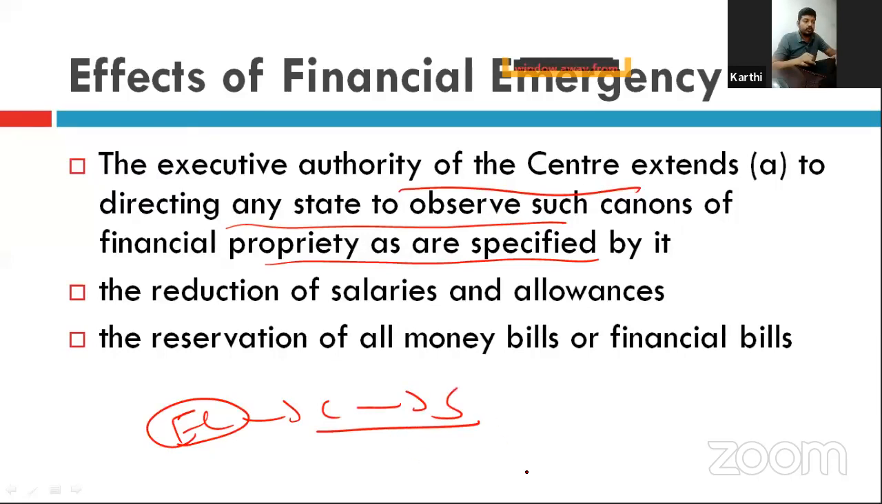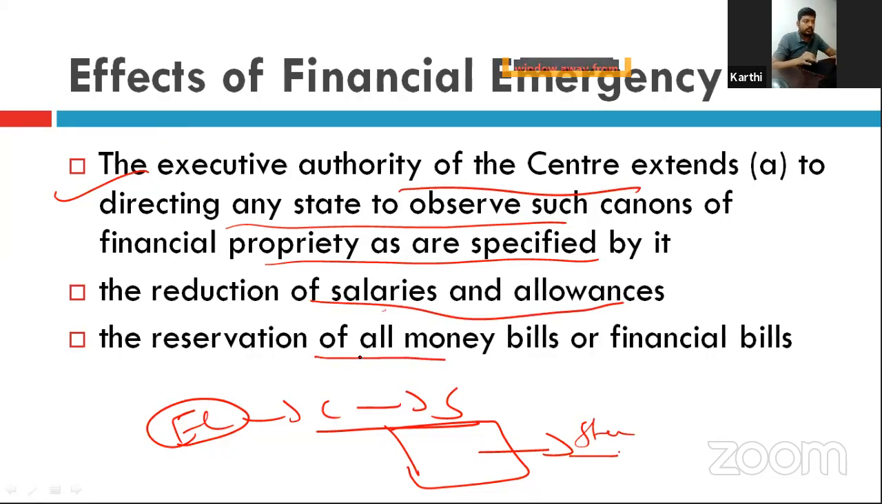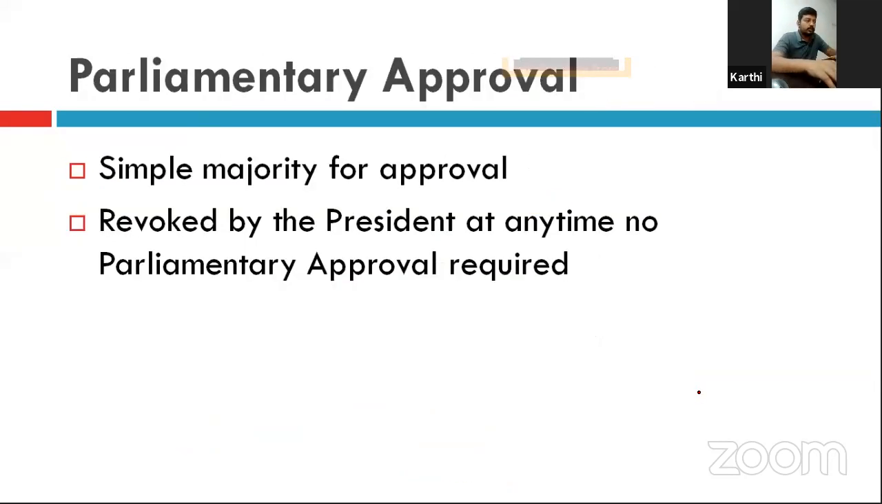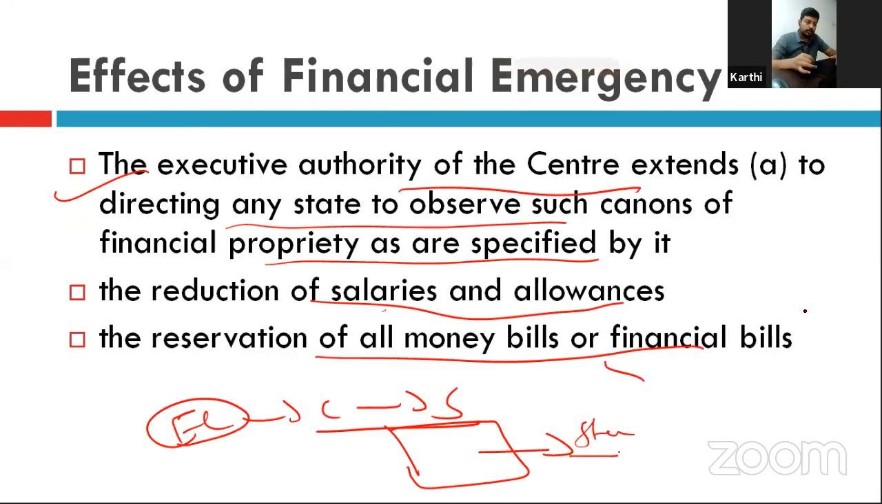Follow this financial principle, and then the state has to abide by that principle. That is what this point explains. That includes the reduction of salaries and allowances, and the reservation of all money bills and financial bills of the state to the president. So this is the meaning that has been implied in this point.